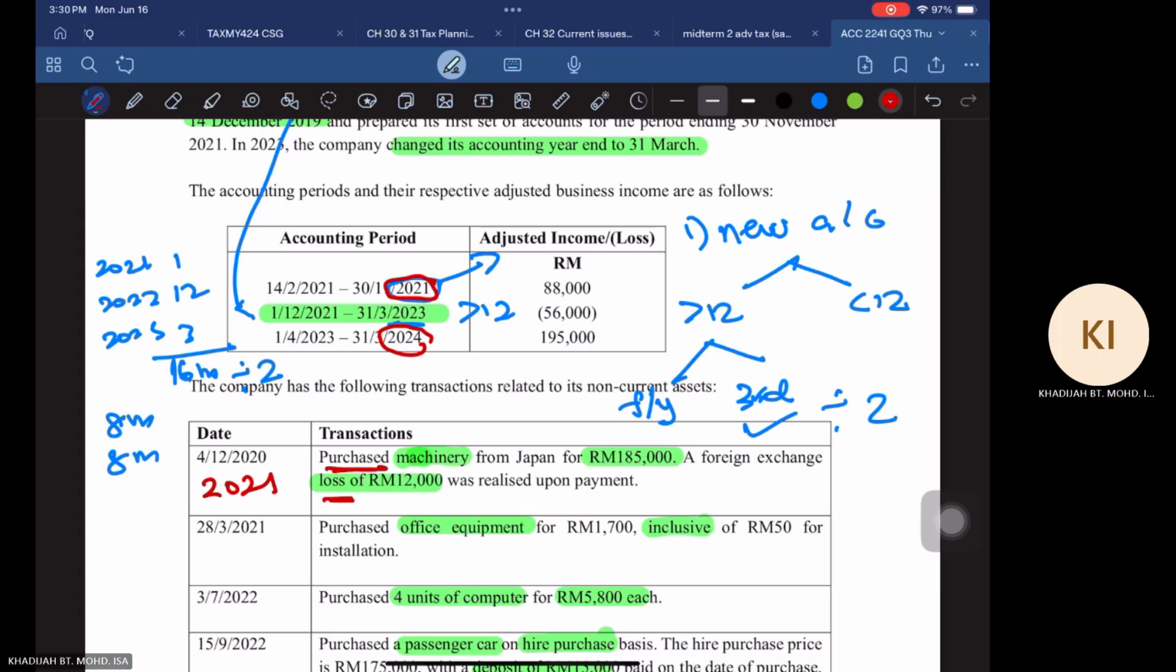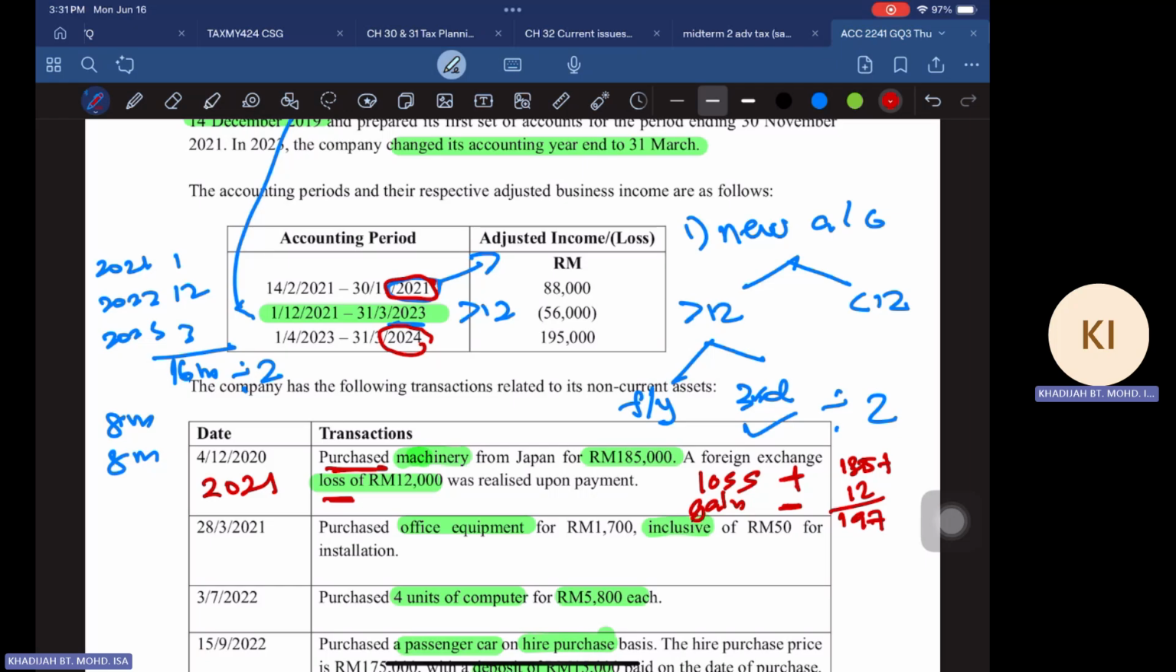So whenever you have a forex exposure, when you purchase an asset, there could be loss and there could also be gain. So when it's a loss, it's an additional cost to the business. So the loss here will be added to the cost, but if it's a gain, the gain will be deducted from the cost of the machine. So in this case, when you have a loss of 12,000, your QE becomes 185 plus 12,000. So your QE now becomes 197,000.